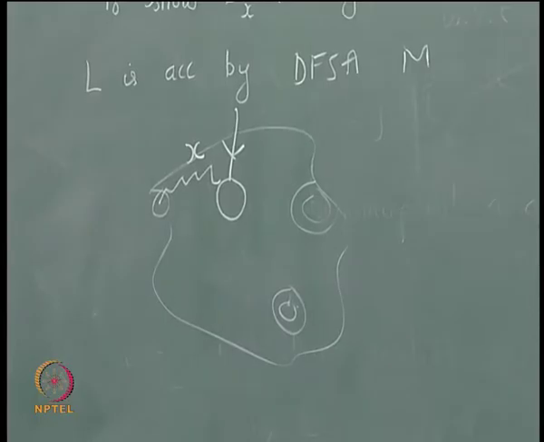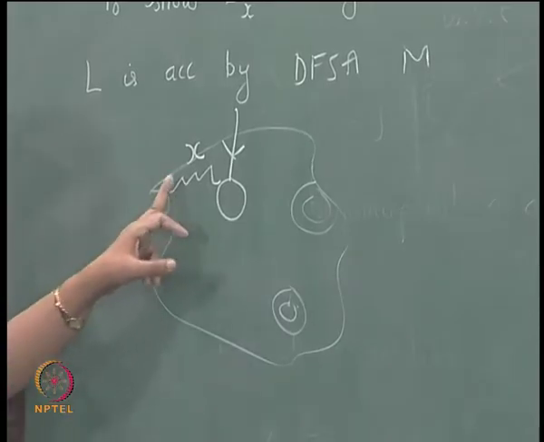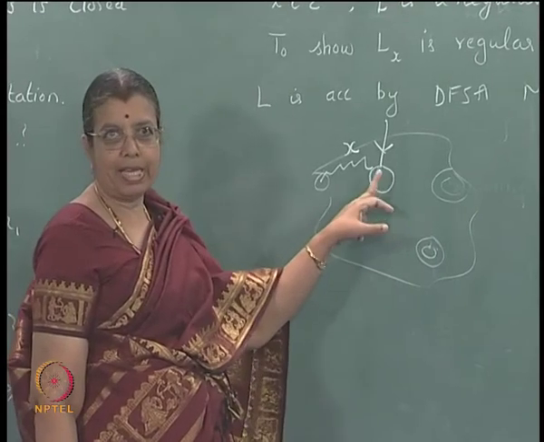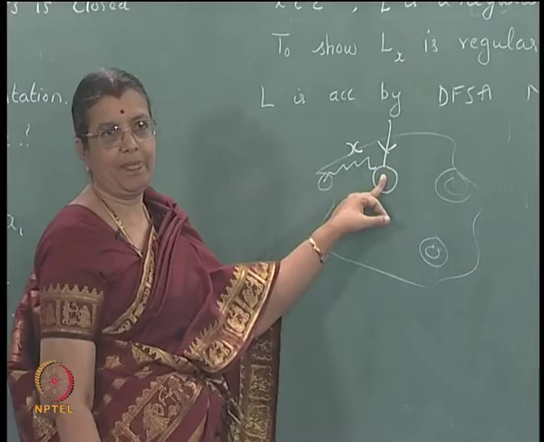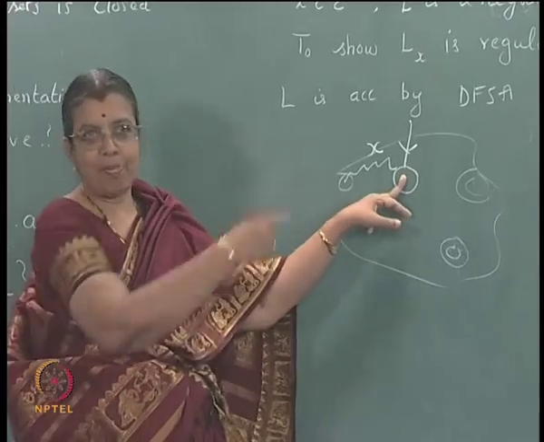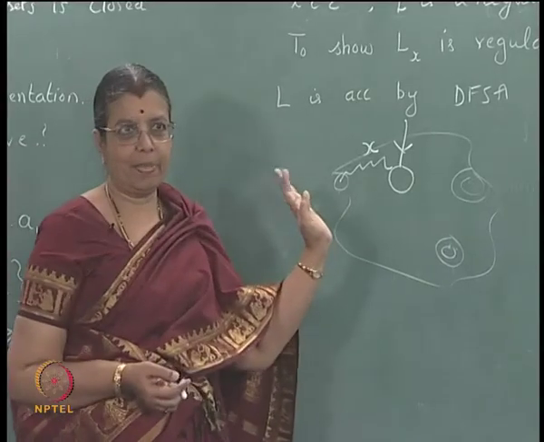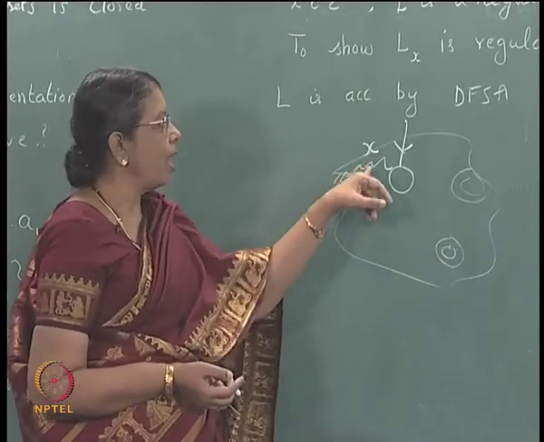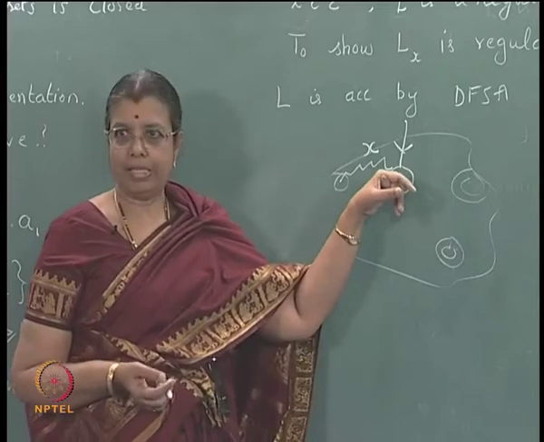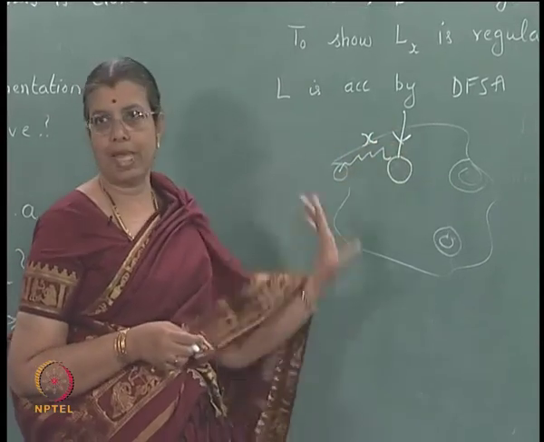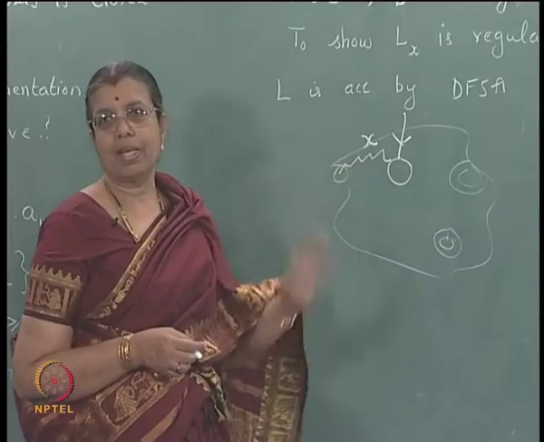Okay. Start from the initial node, go through the path corresponding to x, you will reach one state. I am taking a DFSA. If it is an NFSA, there will be many states and so on. So for simplicity I am taking a DFSA. So, starting from q0, after reading x I go to a particular state, only one state, right, make this the initial state. Same diagram, but you are making this the initial state.